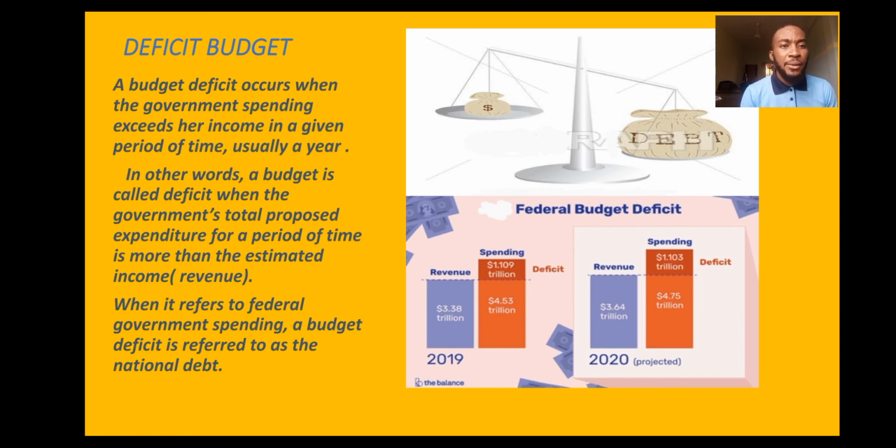If you look at the diagrams, the one up there and the one down, we use two different years and put them together. Now we have deficit: the revenue less than the expenditure. You can see the diagram showing something like a weighing balance. The debt is larger than the income. You can see the dollar there. So obviously, expenditure is more than what? Revenue. That's what the diagram is telling us.